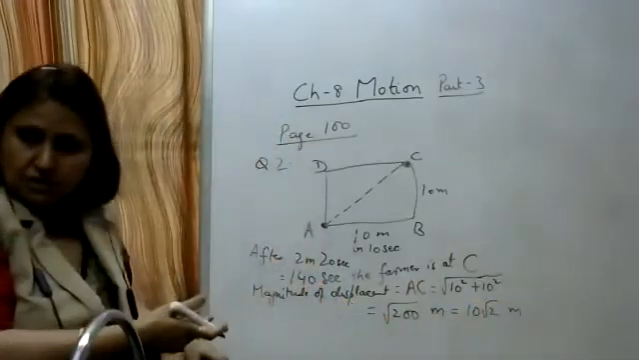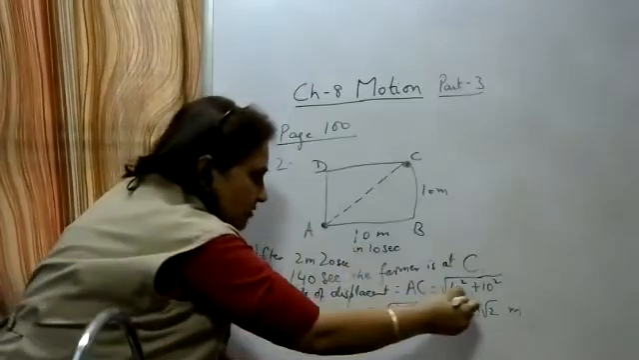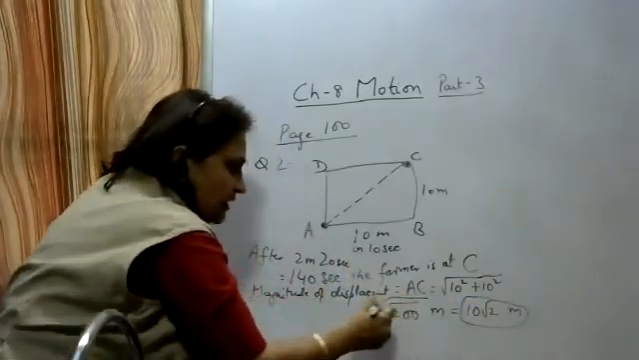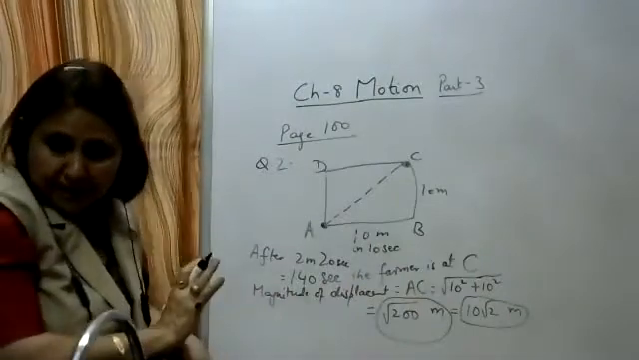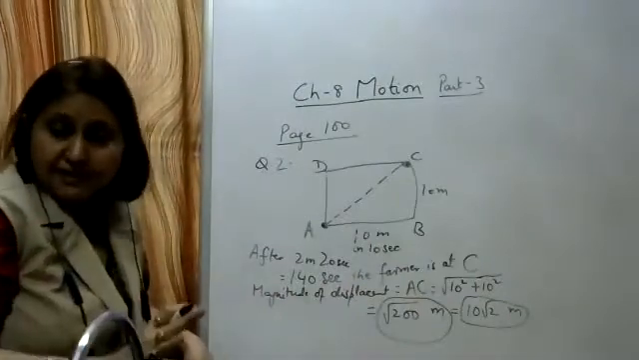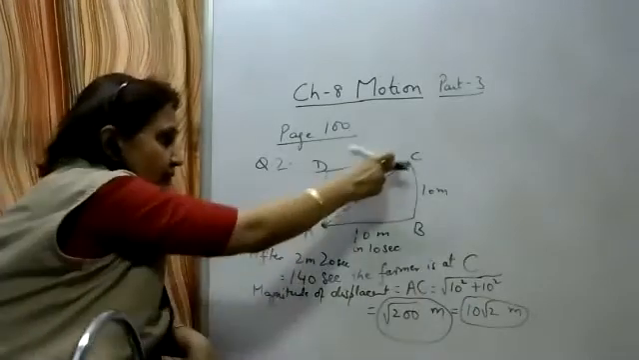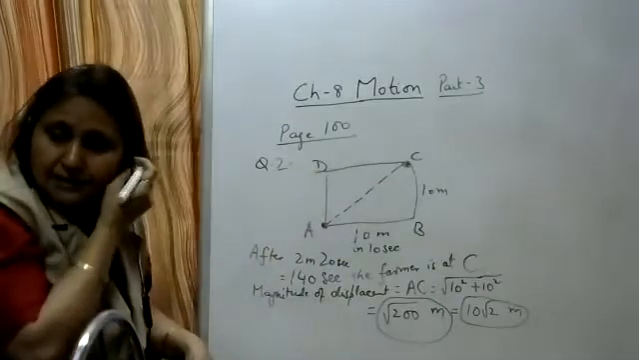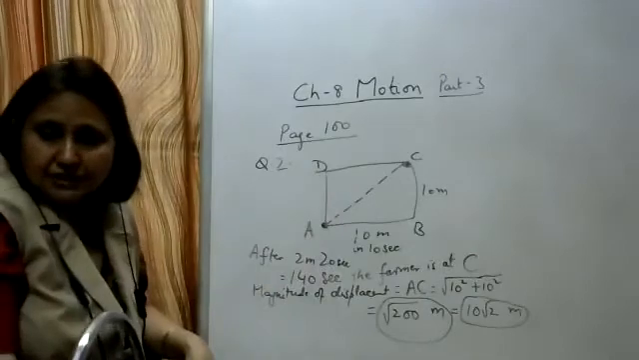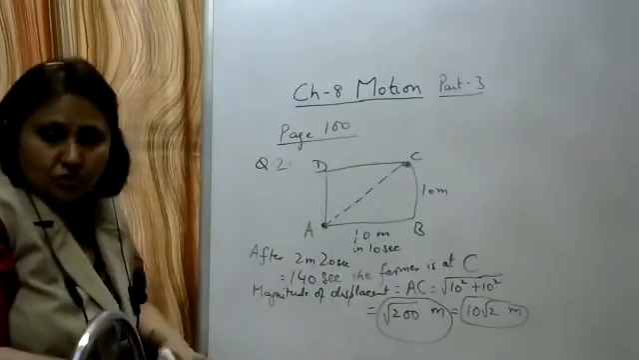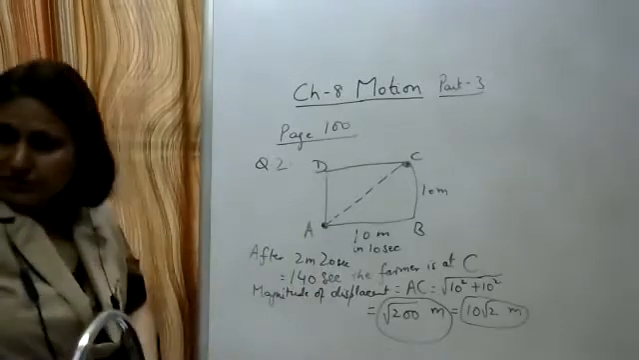I think everyone knows how to simplify it in maths. You have already done it. So it is equal to 10 root 2 meters. Either you can write it as under root 200 meters or 10 root 2 meters. Here only the magnitude of displacement is asked. If displacement is asked, you have to give its direction also. What will be the direction? From A to C. But in the question, only the magnitude of the displacement is asked. So the magnitude of the displacement is under root 200 meters. So this was the second question.